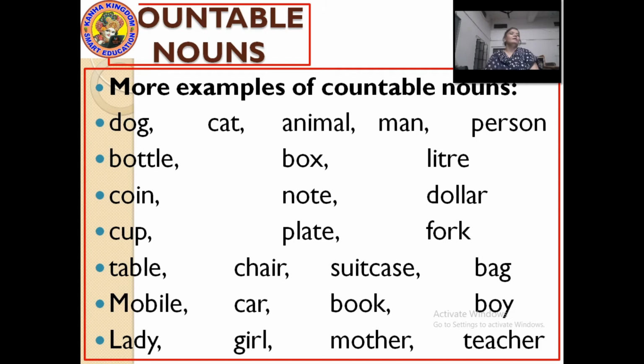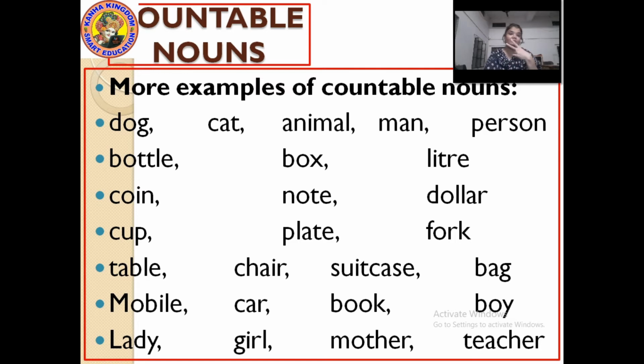Countable nouns, if you count living things, we can say dog, cat, animal. The names of the animals are also countable nouns. Next, man, yes, can be counted. Person, there are 2 persons, so person here is also countable. Bottle, of course, a countable noun.